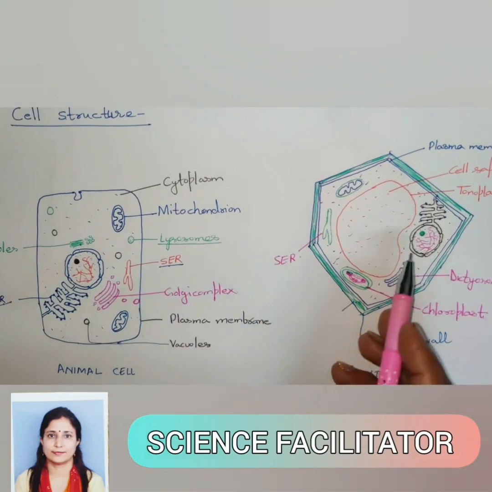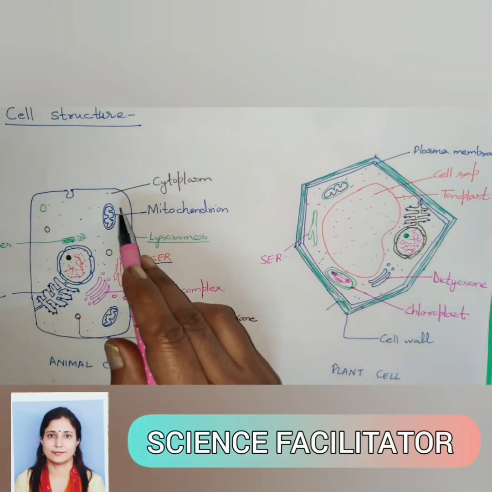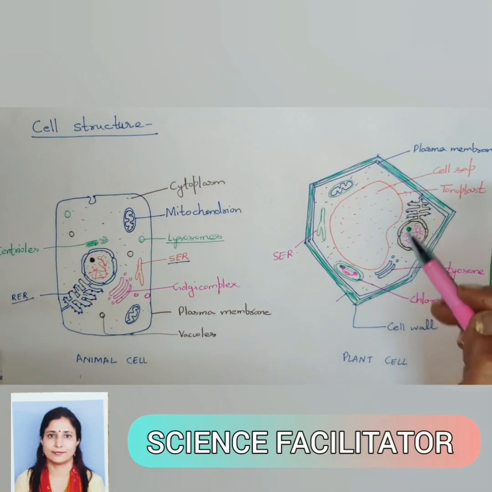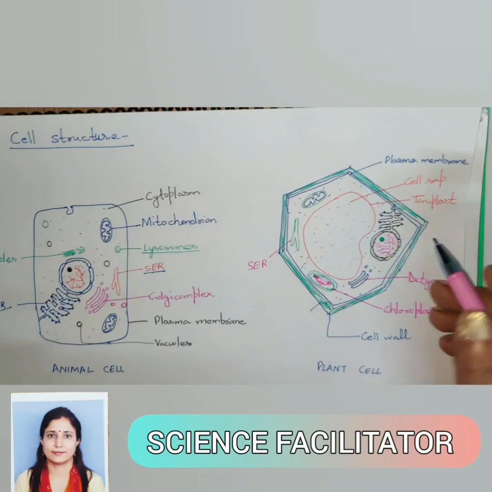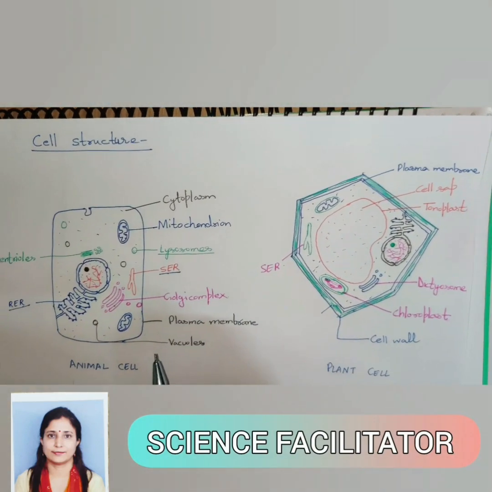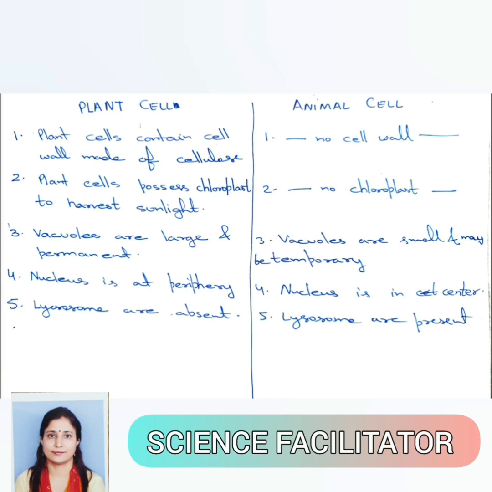And one more difference you can see: the nucleus is at the center in case of animal cell, while in plant cell the vacuole is present in the center, so the nucleus comes to the periphery. That is also another difference between animal cell and plant cell. So that is about the differences between plant cell and animal cell. Plant cell has the outermost boundary as the cell wall, which is made up of cellulose, but in animal cell there is no cell wall.